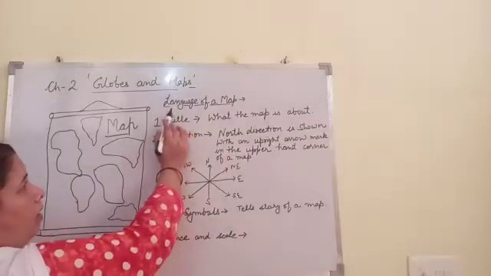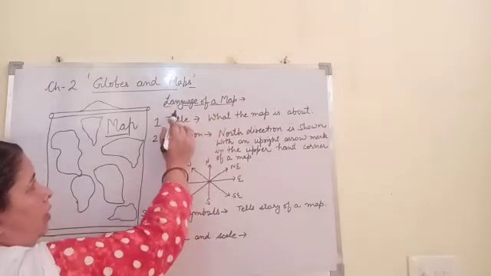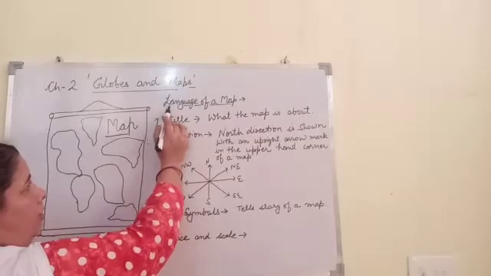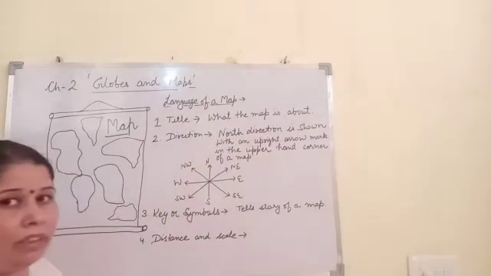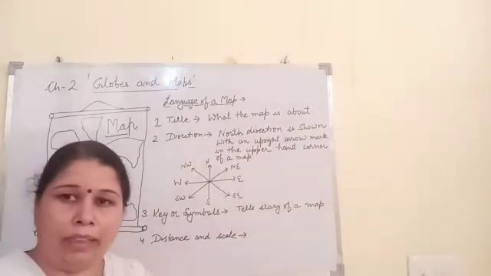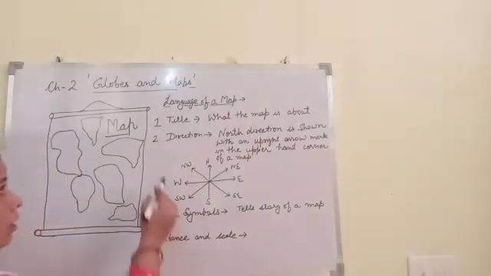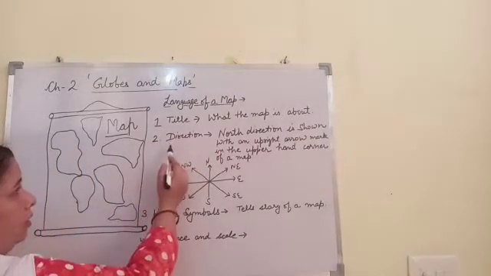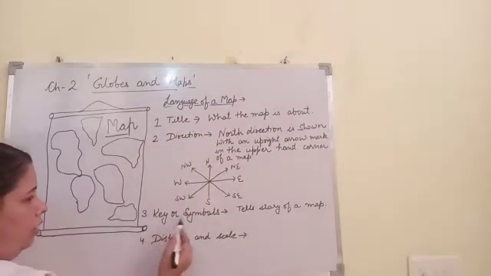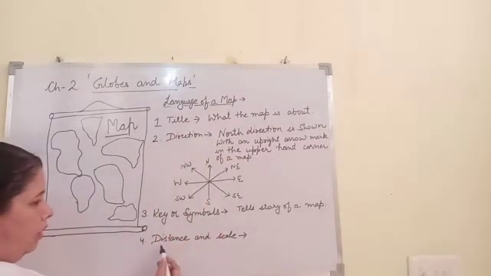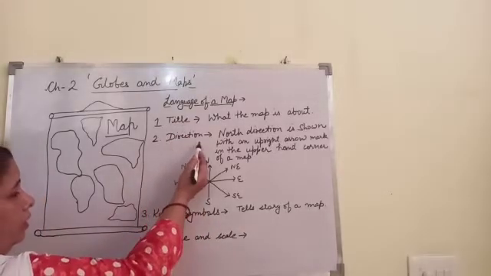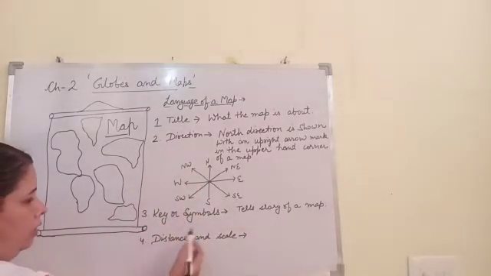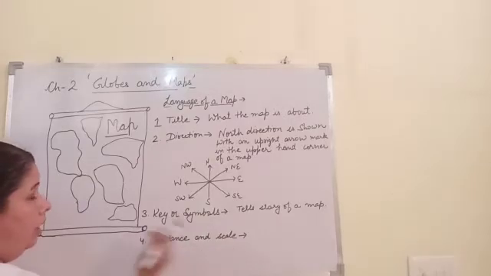Now we will discuss language of a map. In language of a map, we will discuss four main elements, and they are title, direction, key or symbols, distance and scale.